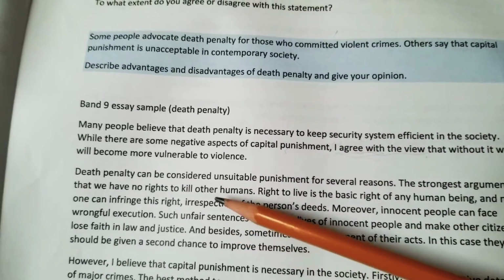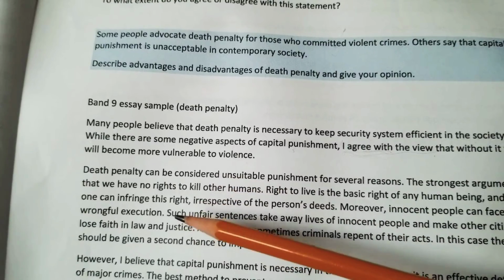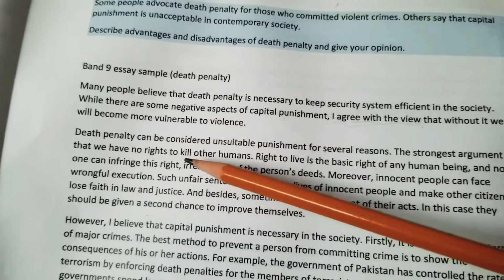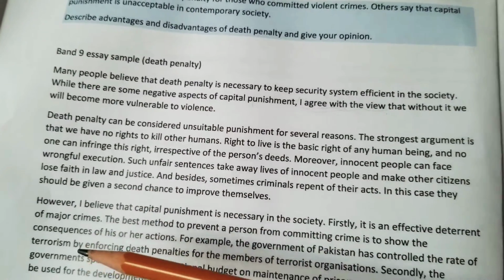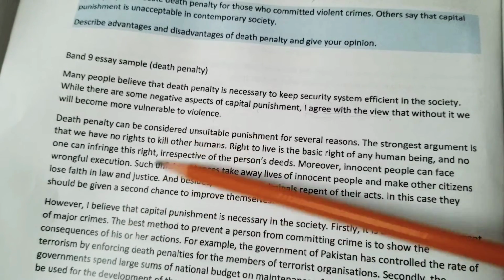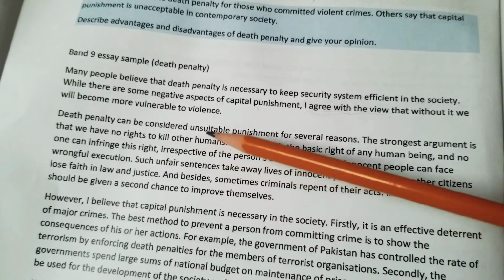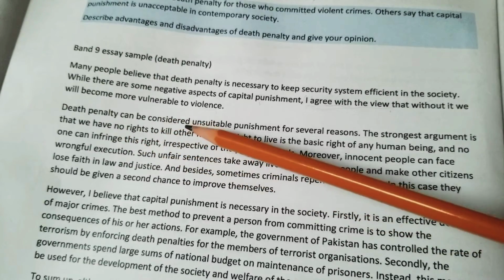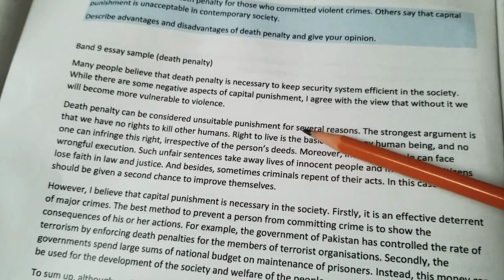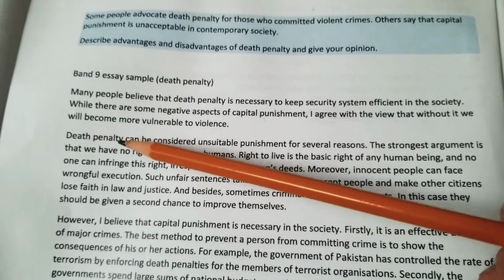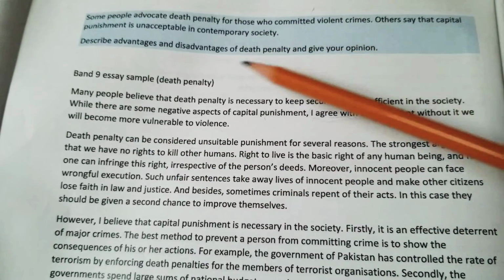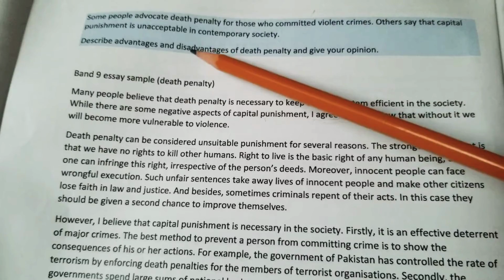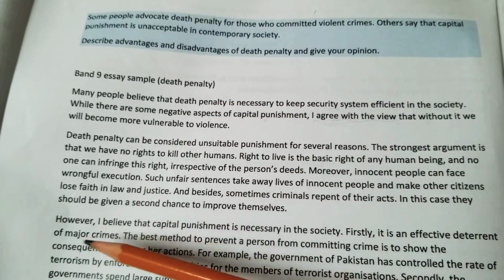Okay, now next is paragraph 2. So in paragraph 2, as I said earlier during the discussion of the essay structure, here we'll give all the supporting points, like this has some advantages. Say, death penalty can be considered unsuitable punishment for several reasons. So here I'm going to talk about the disadvantages, sorry, disadvantages of capital punishment.